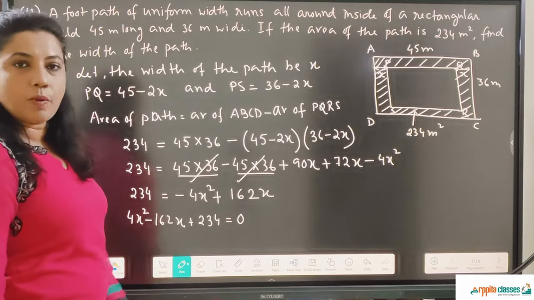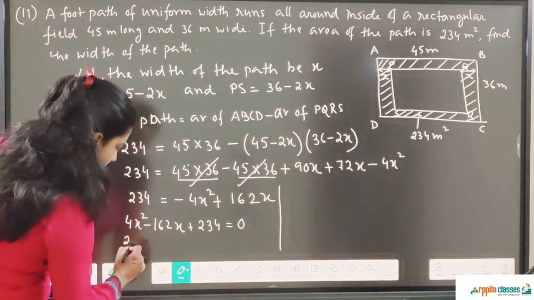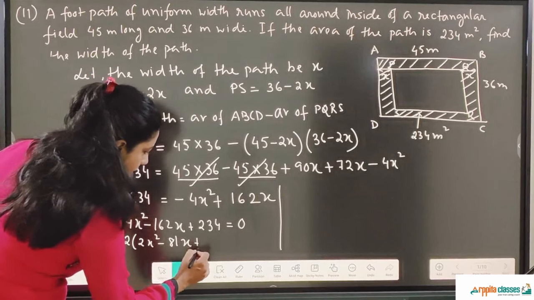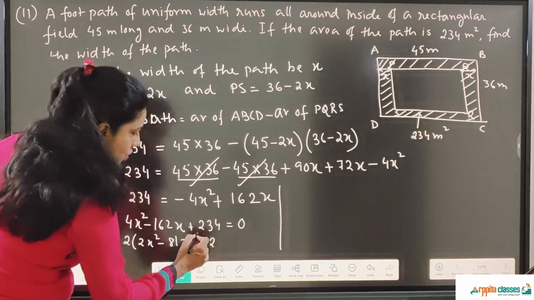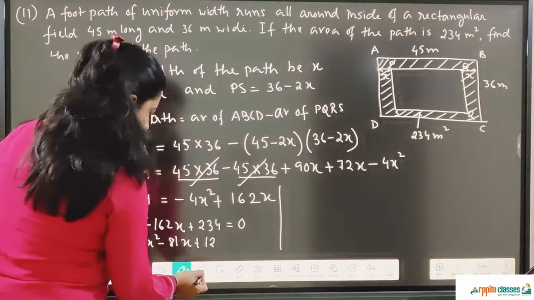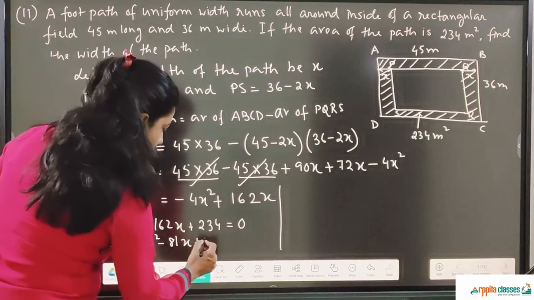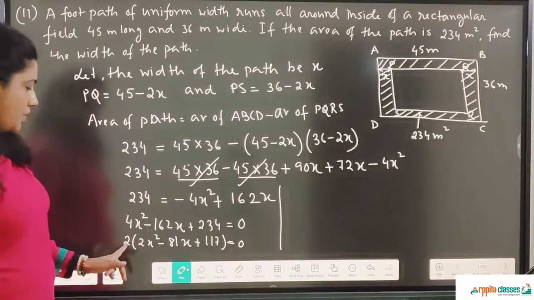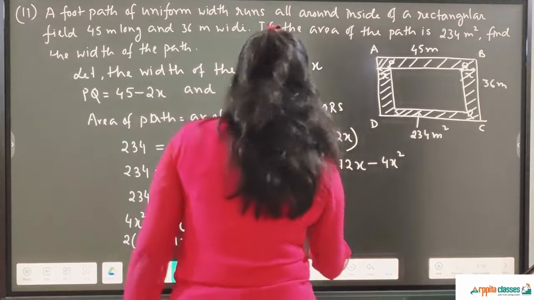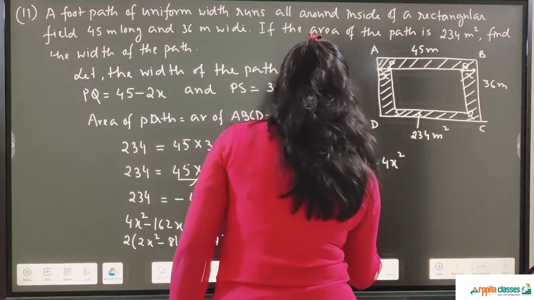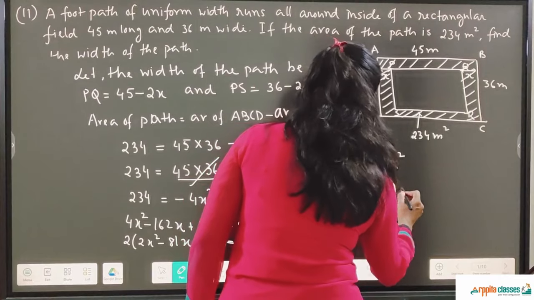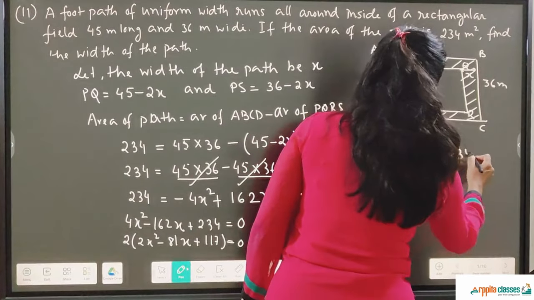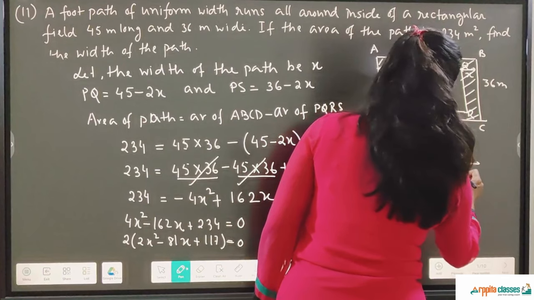Now everything goes by the 2 table. So I will take 2 common from this polynomial: 2x square minus 81x plus 117 is equal to 0. So next step, 2 will go that side and it becomes 0. So 2x square minus 81x plus 117 equal to 0. Now 117 into 2 gives you 234. We need factors of 234 which will give us 81.